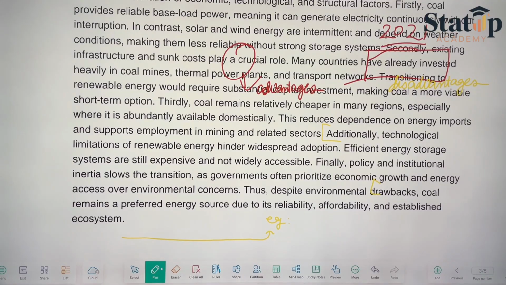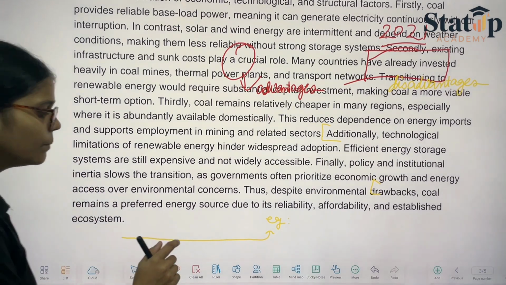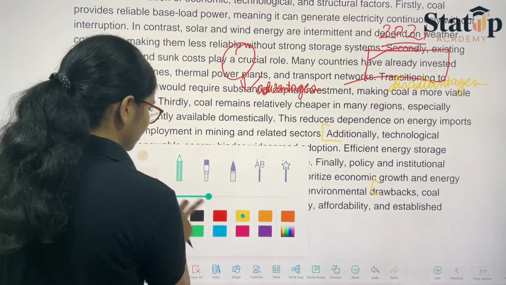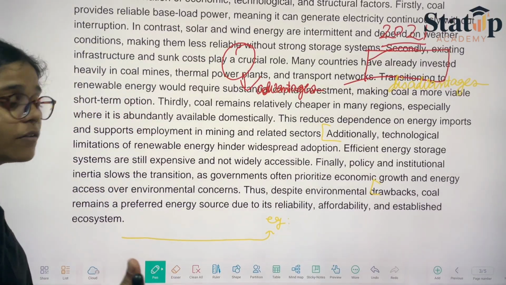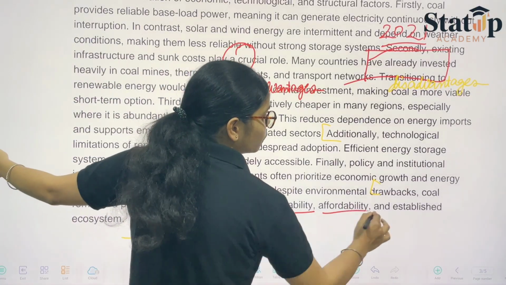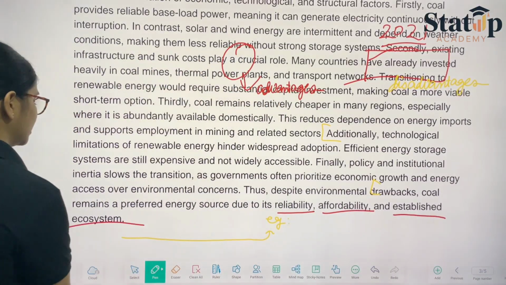Finally, policy and institutional inertia slows the transition as governments prioritize economic growth and energy access over environmental concerns. Thus, despite environmental drawbacks, coal remains the preferred energy source due to its reliability. The topics that they are mentioning again as their concluding line are reliability, affordability, and established ecosystem.